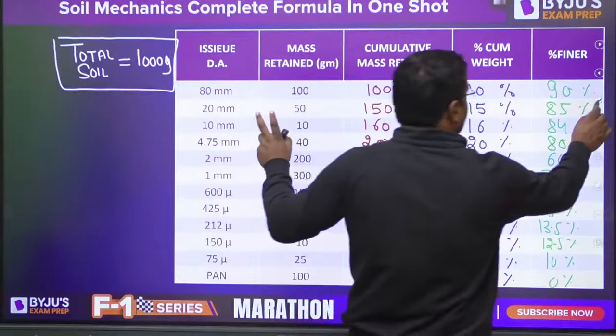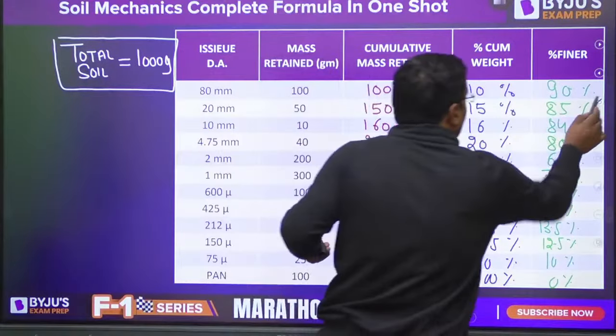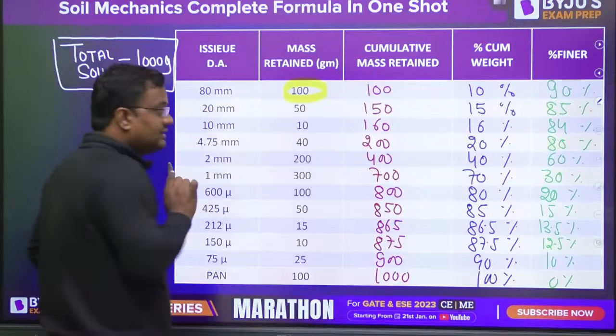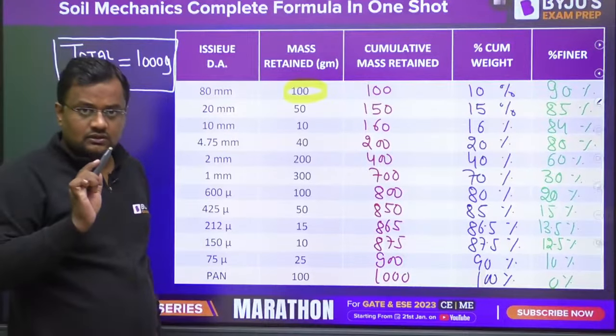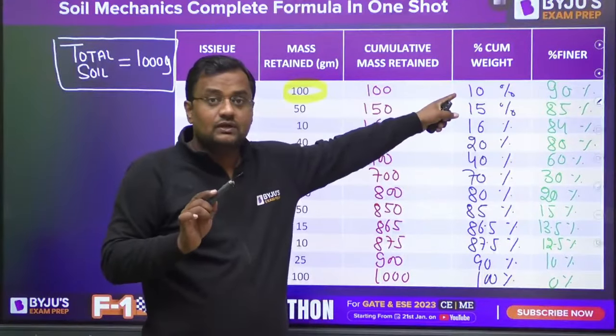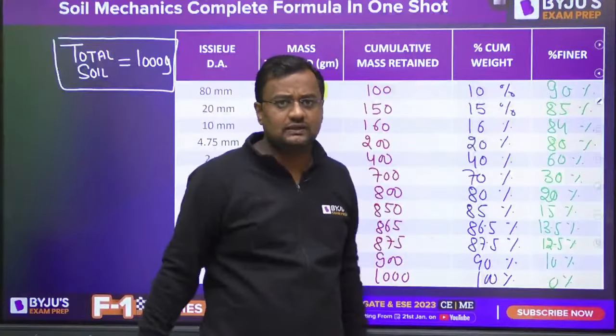Suppose 80 mm. What are the bigger particles than 80 mm? 100, because it is retained there. So bigger particles are 100 out of 1000, 10%. If bigger are 10%, the smaller will obviously be 90%.